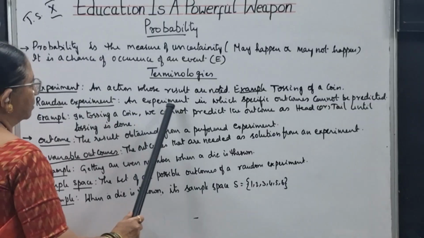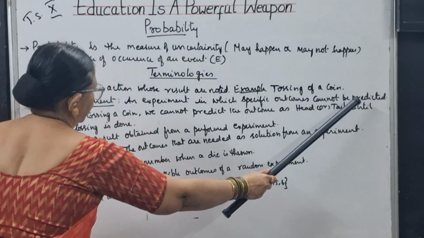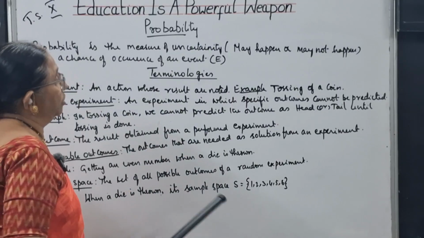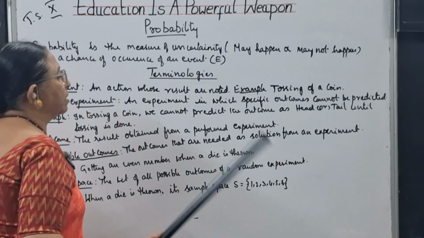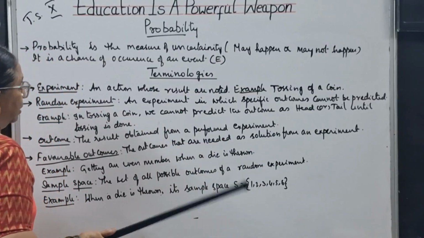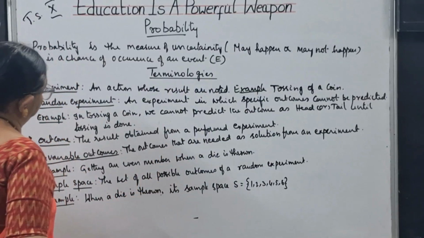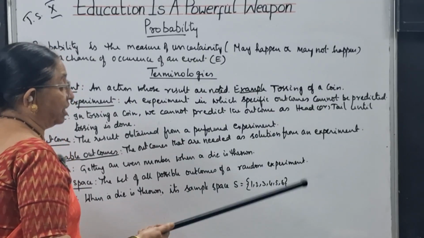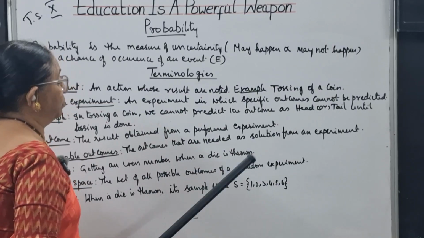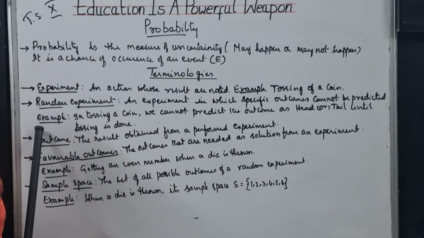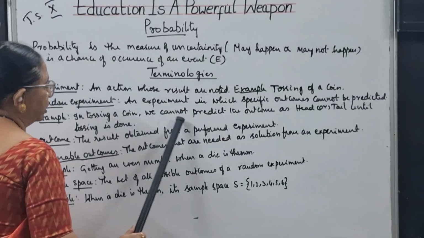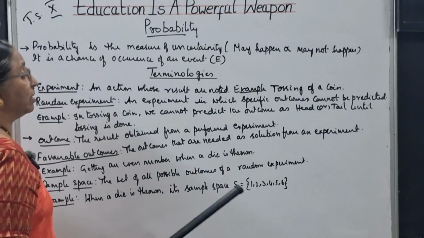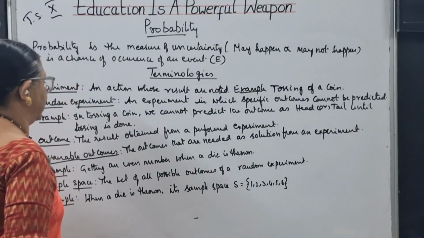Random experiment. An experiment in which specific outcomes cannot be predicted, which means you cannot expect a particular result. It will occur as it occurs. You have to take it. Once again the same example: when you are tossing a coin, you may get head or you may get a tail. You cannot predict that you'll get head only or tail only. That kind of experiment is a random experiment. We cannot predict the outcome as head or tail until tossing is done. After tossing is done, you will come to know whether it is head or tail.